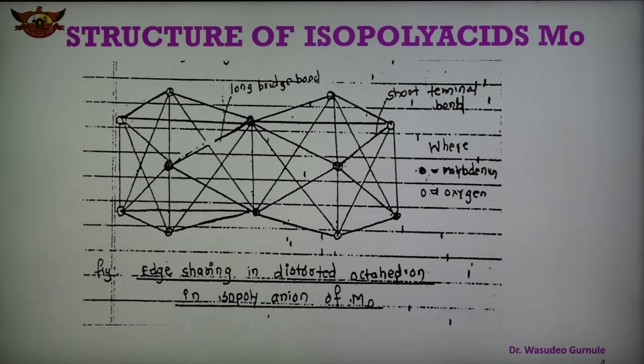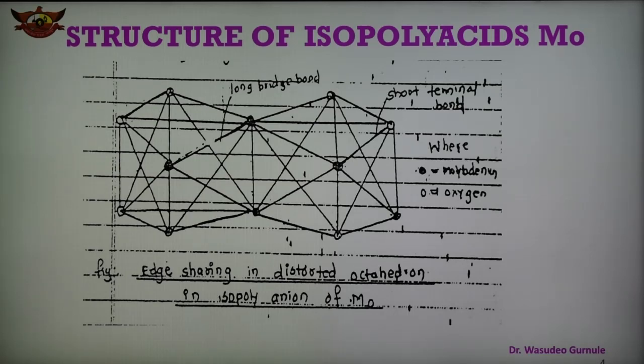Because of the larger bridge bond, the distance between the molybdenum atoms is more. Due to the larger distance, the repulsion between the two molybdenum atoms is less, and therefore the stability of the isopolyanion or acid increases.